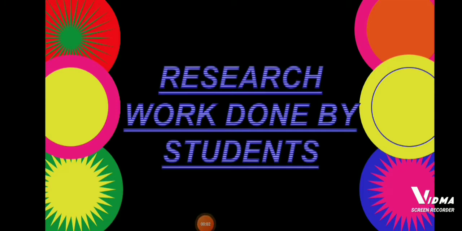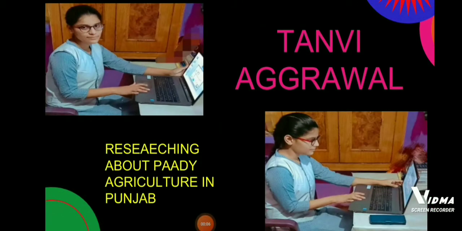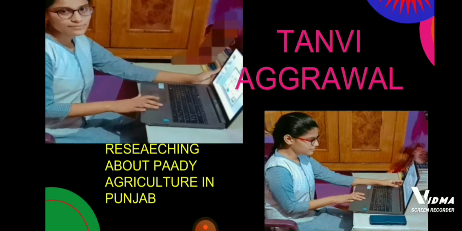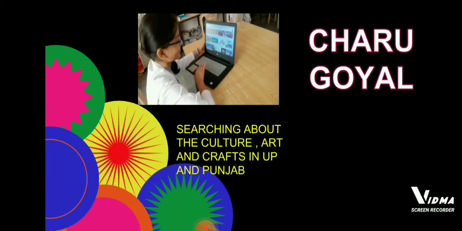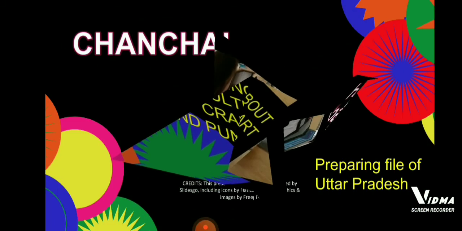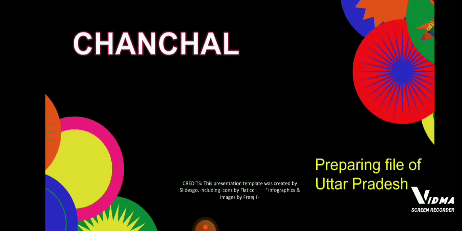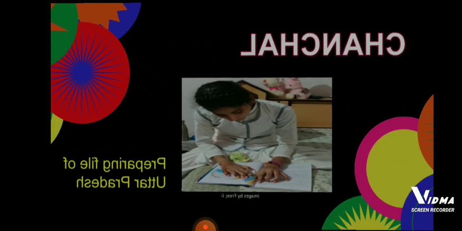Research work done by students. The first one is Tanvi Agrawal. She is researching paddy agriculture in Punjab. The second one is Charu Goyal. She is searching about the art and culture crafts in UP and Punjab. The third one is Chanchal. She is preparing the file of Uttar Pradesh.